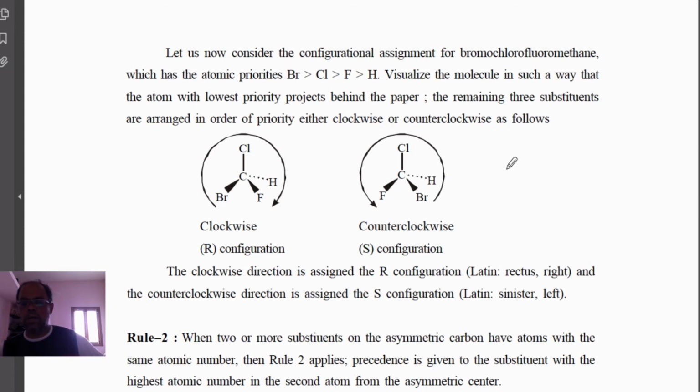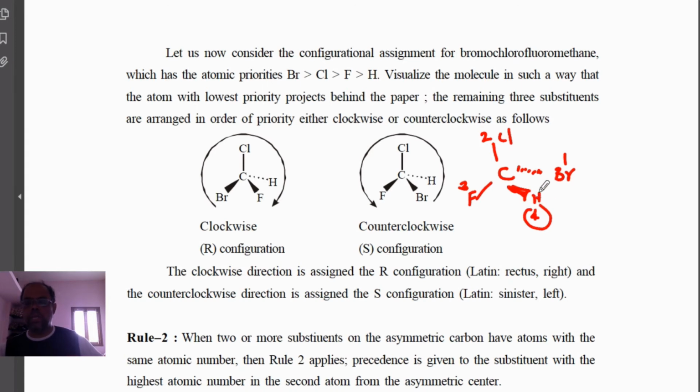So if the fourth one is above the plane, for example it may be like that, with C, Cl and F, and this will be H, and this will be Br. And if it is like that, again you give the numbers 1, 2, 3 and 4. Now the fourth group is above the plane, and in this case how to name that?